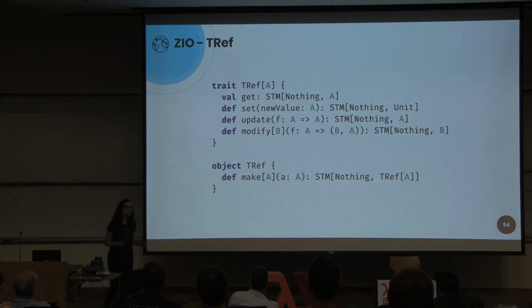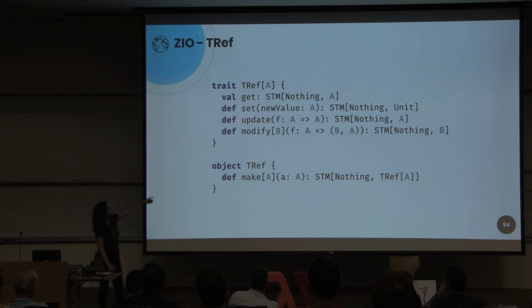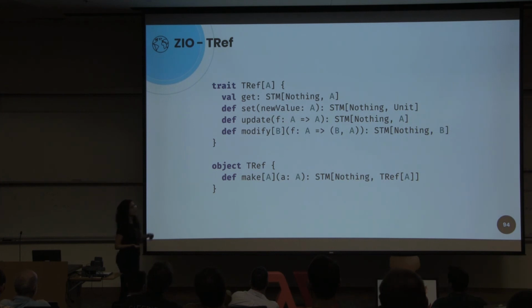TRef has the same methods as Ref, but the difference is that when we make a TRef, we get a transaction now, and all the methods return a transaction.